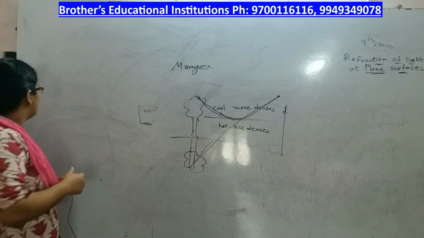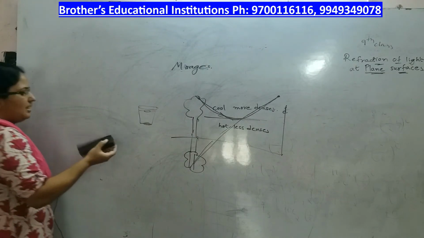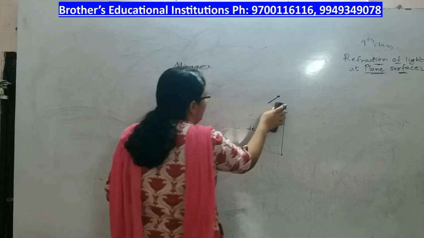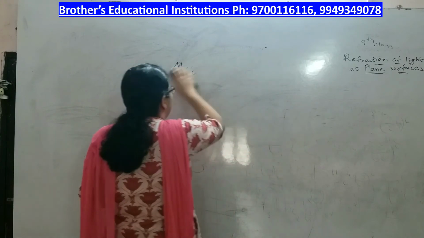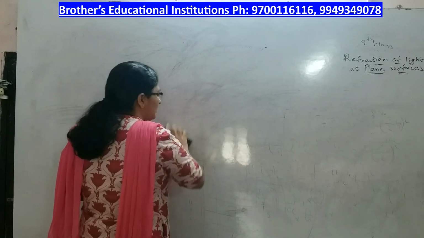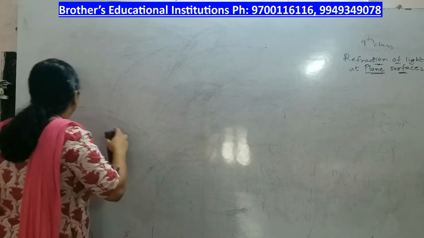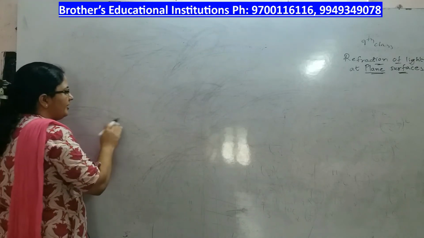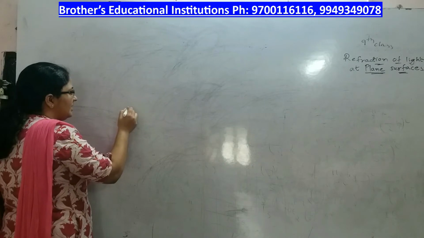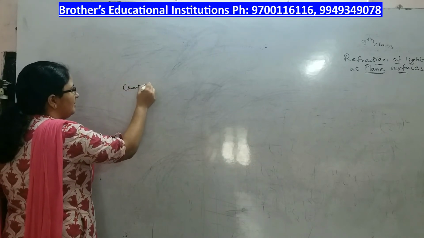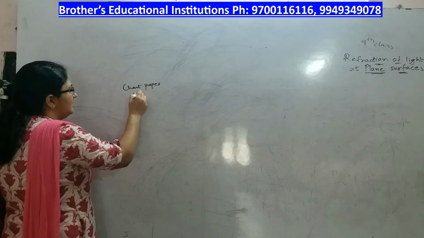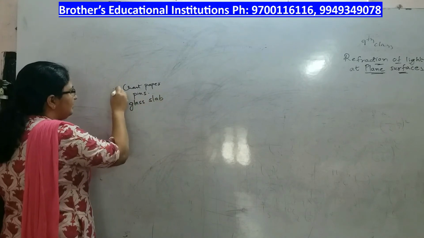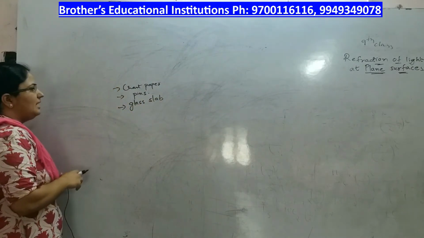Now we shall discuss our next topic. We shall discuss the applications of total internal reflection as well as lateral shift by a glass slab. First let us see lateral shift for a glass slab. For this you need chart paper, pins, a glass slab, clamps, a drawing board, etc.